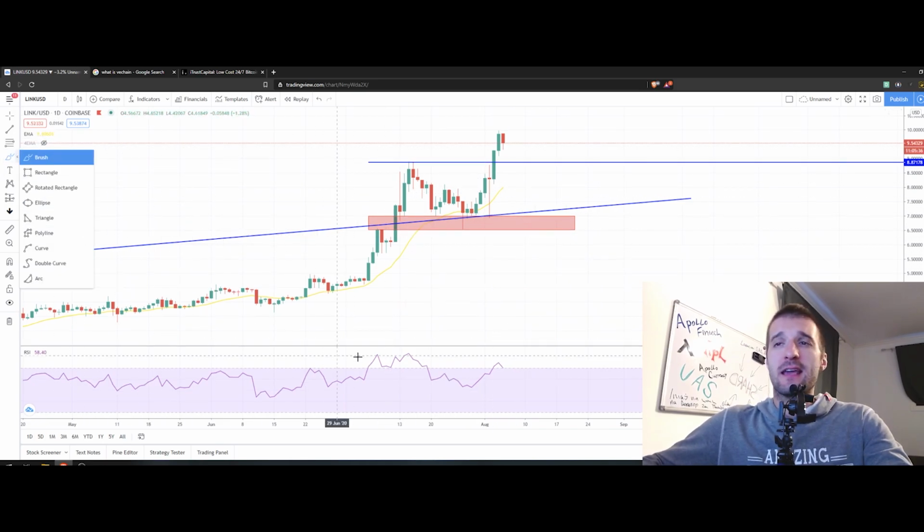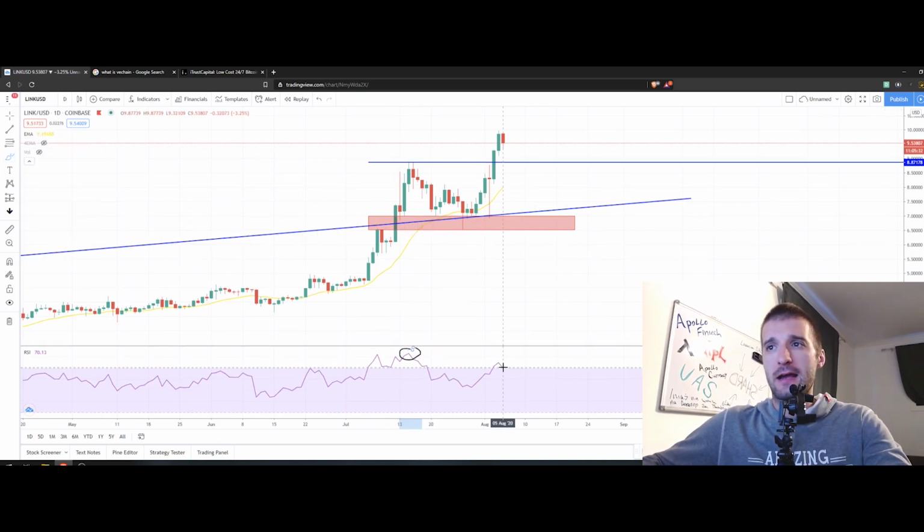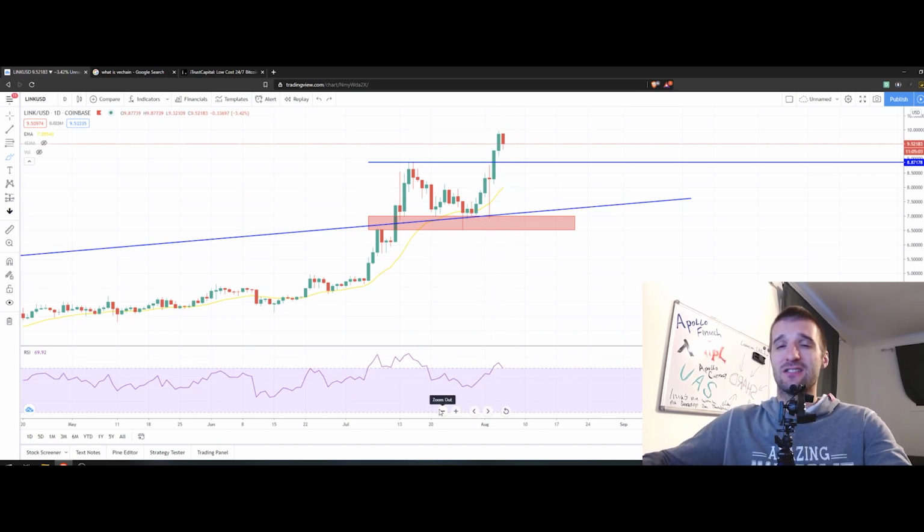So in this scenario over here, we do have a higher high on the chart and a lower high on the RSI. In the meantime, on the chart, we have the new high, and the RSI is the other way around, right? So what this basically means is that the price is showing us where it is right now, but the RSI may be showing us where it may go.